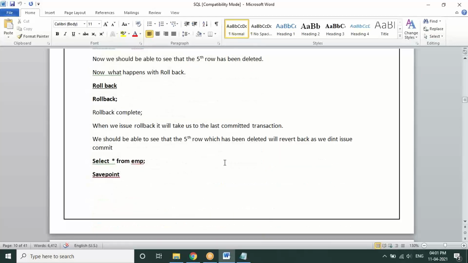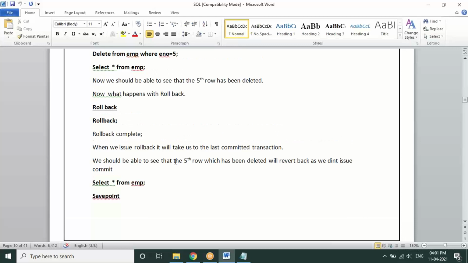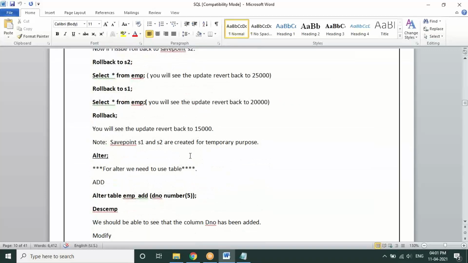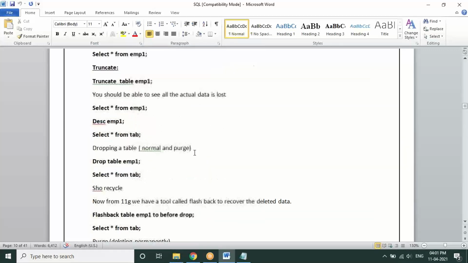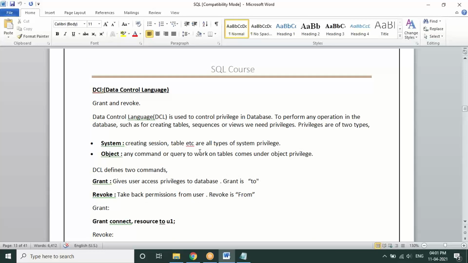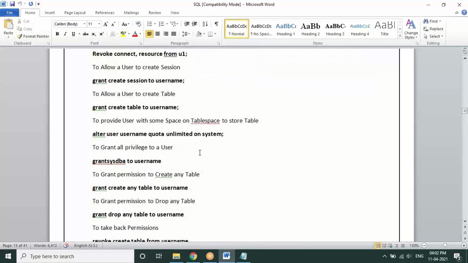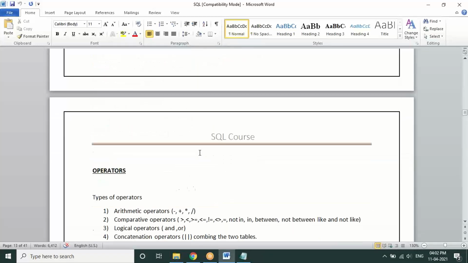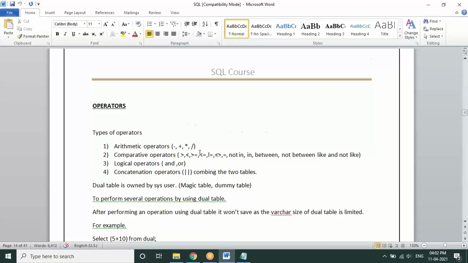You can go through it. If you're specifically working on databases, I have also given the rollback, update, and all the statements information, which you can go through whenever you get some time. I also explained DCL, TCL, every statement, and even the commands are given.